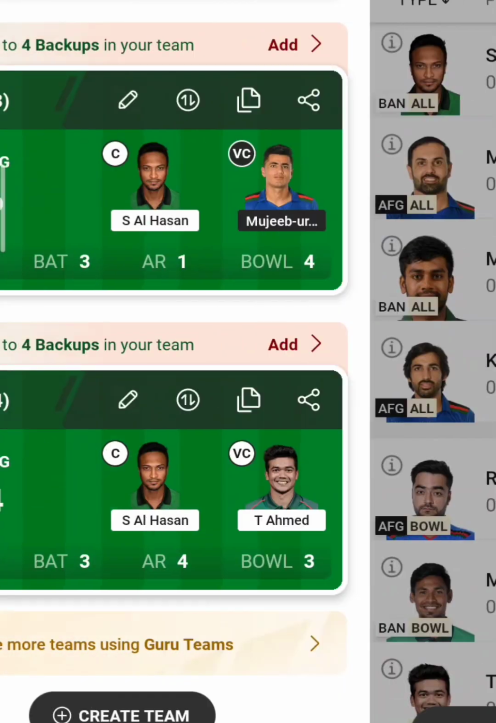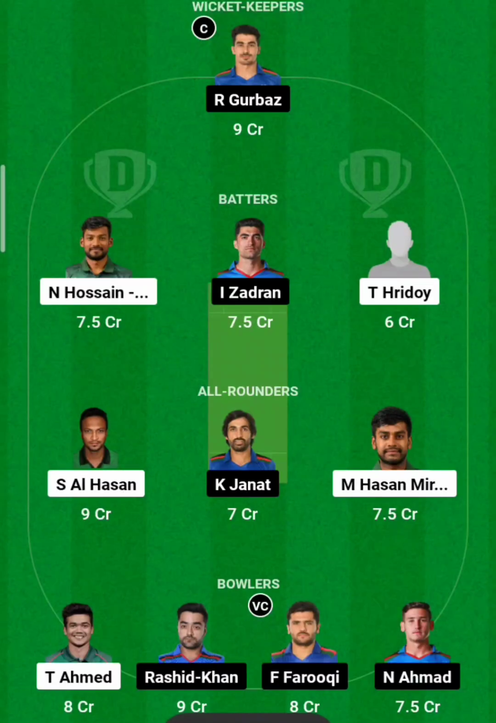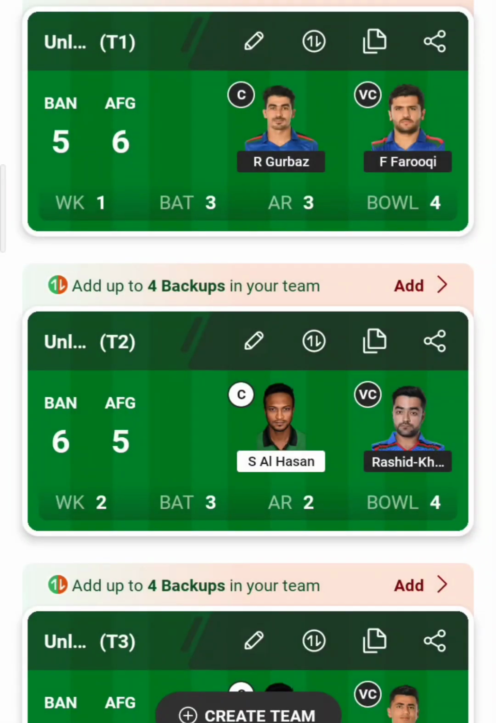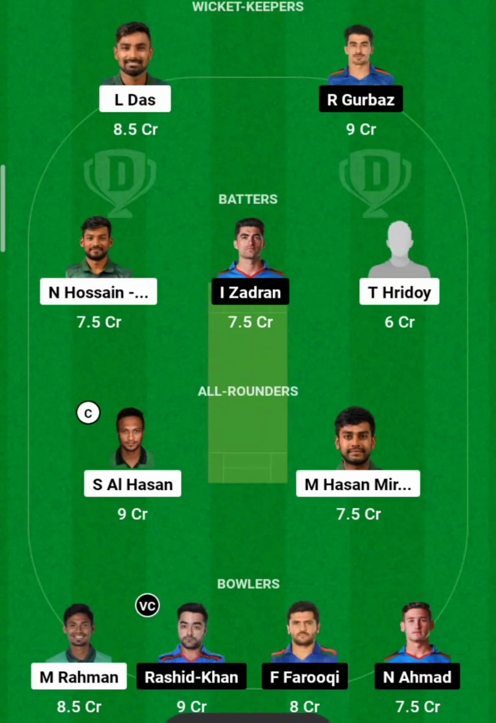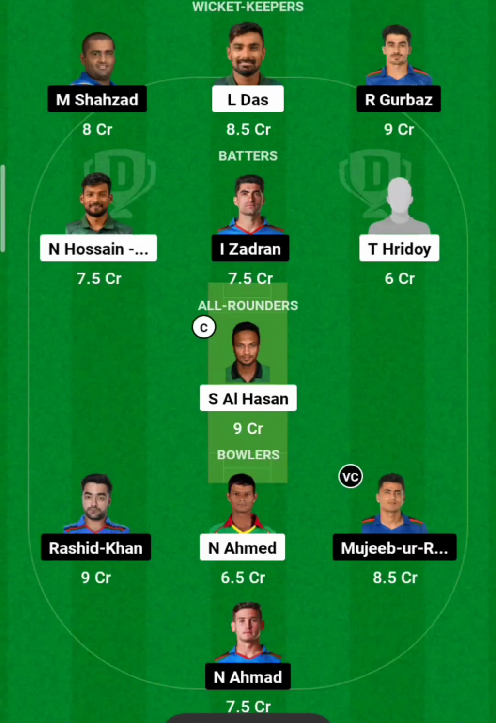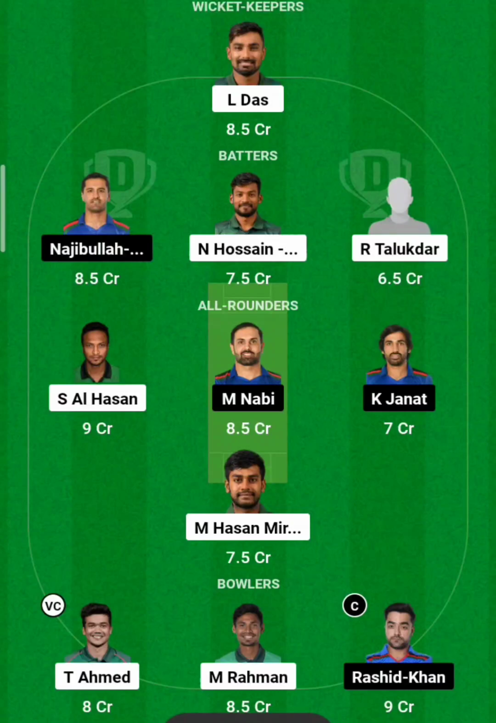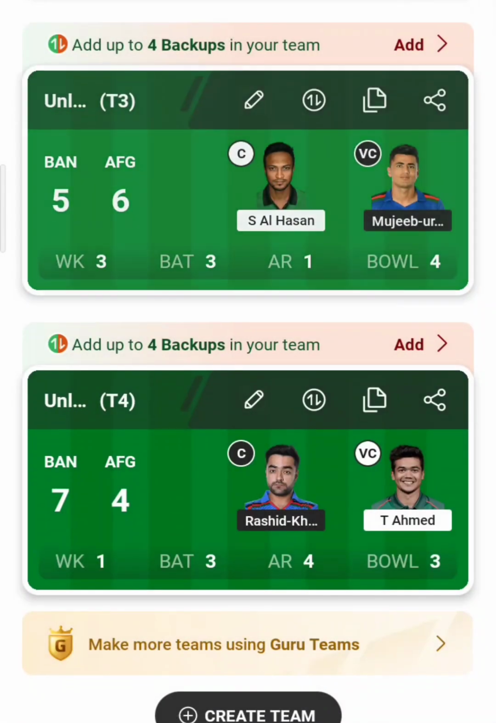Okay, yeah. So this is what my team is about if Afghanistan bowls first. And this is what my team is about if Bangladesh bowls first. And if the complete spin factor works, this is what my team is about. And again, this is what my team is about if Bangladesh pacers get early wickets in the early power play itself. Okay, so these are the four scenarios.